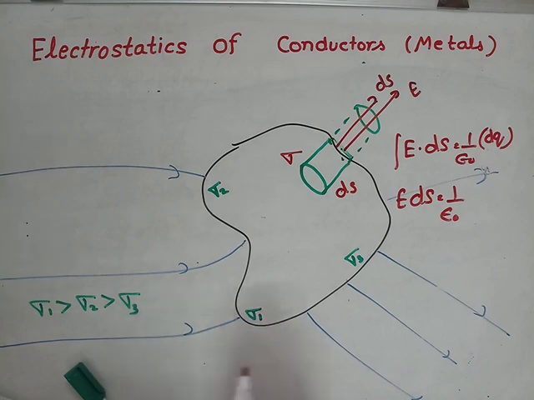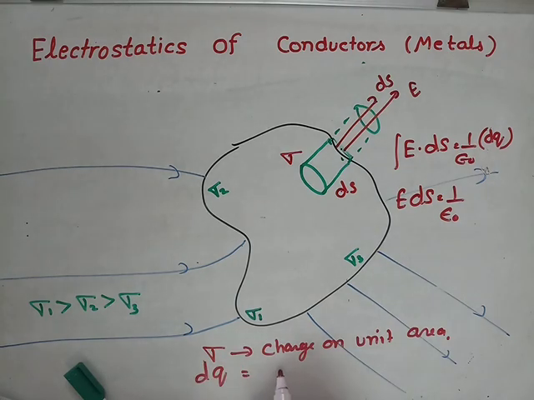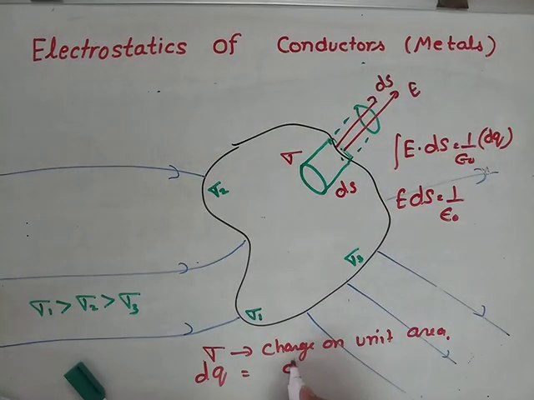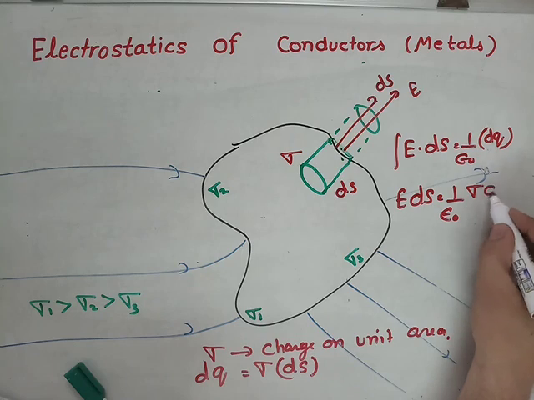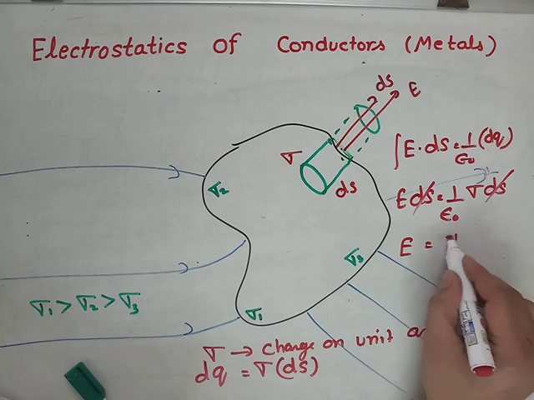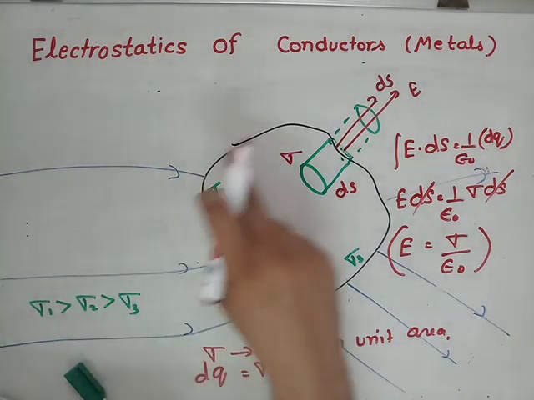What is dq? Sigma is charge on unit area. Therefore, dq is the charge on the area ds. So if in 1 unit area charge is sigma, then charge dq will be sigma into ds. We have here sigma into ds. ds will cancel out, and we get electric field E equals sigma upon epsilon naught. This is the relation for a conducting body.